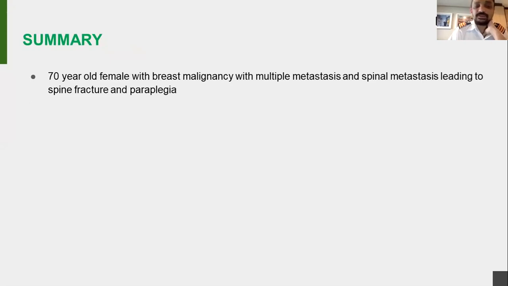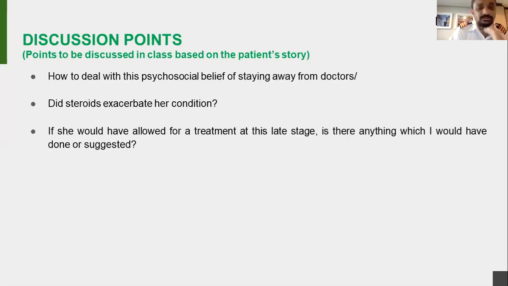So it's a case of a 70-year-old female with breast malignancy with multiple metastasis and spine metastasis leading to spine fracture and paraplegia.